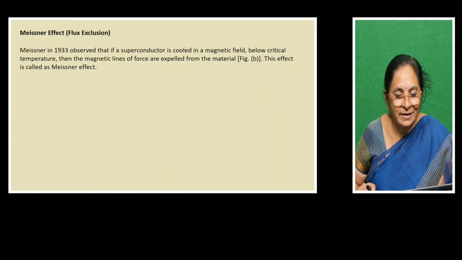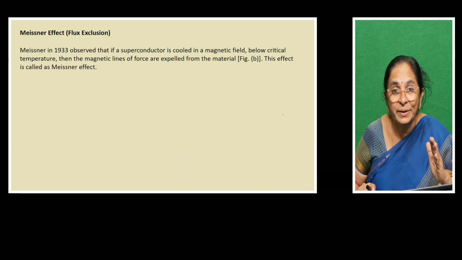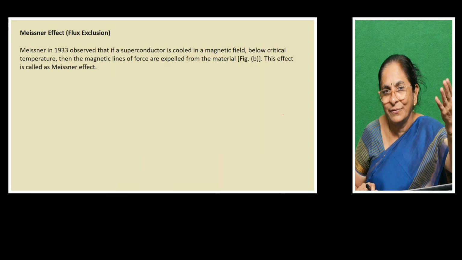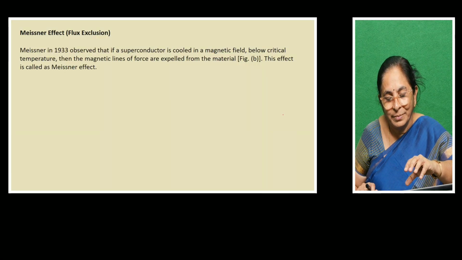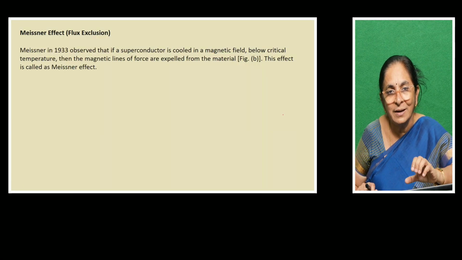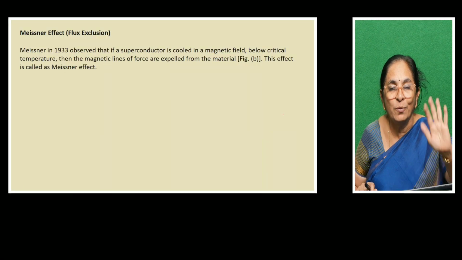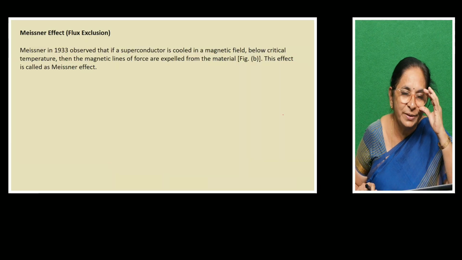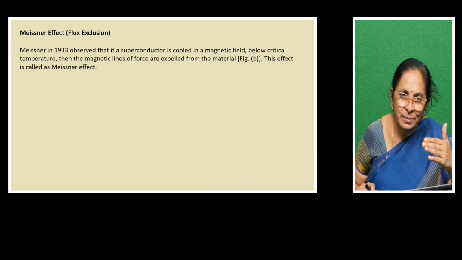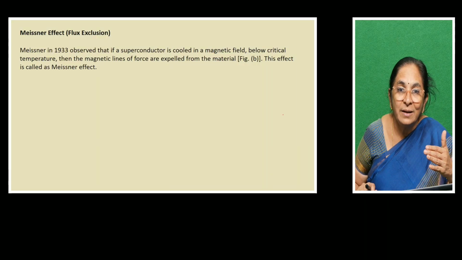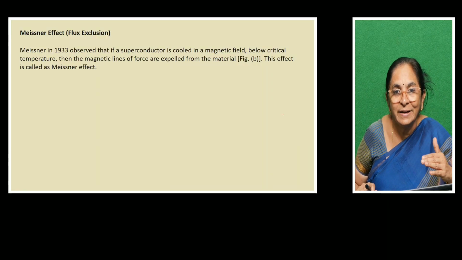So here, Meissner has observed that if a superconductor is cooled, this is just the opposite of what we said. When the element is in the superconducting state and you apply the magnetic field, what happens? We saw that when the strength of the magnetic field is enough, then the superconducting state gets destroyed.